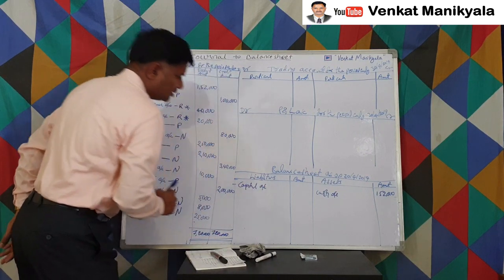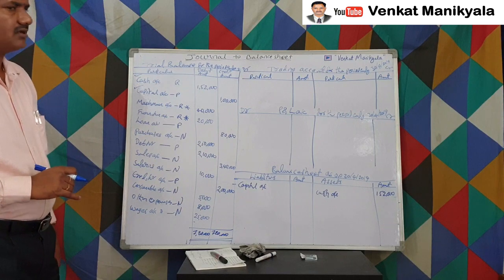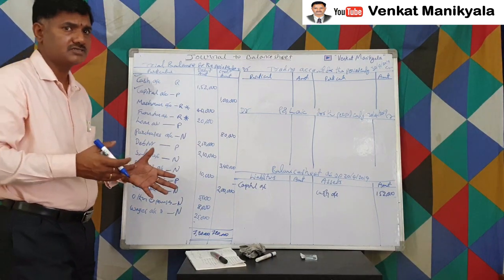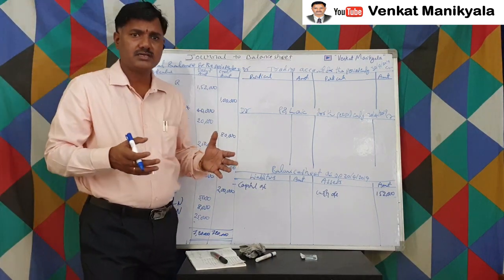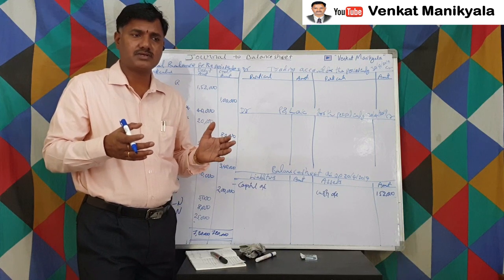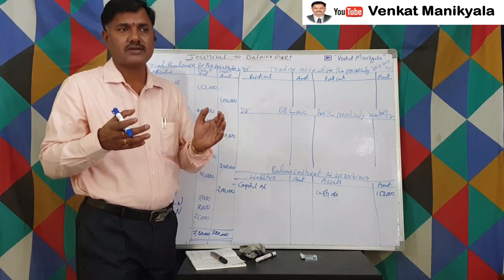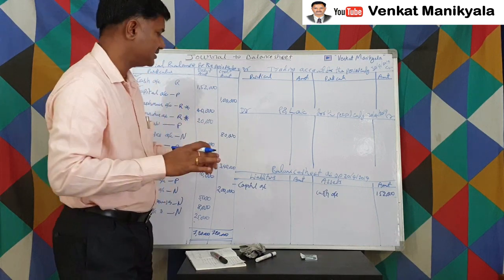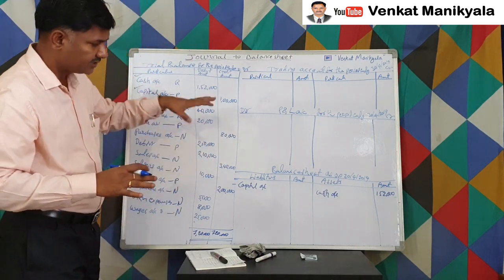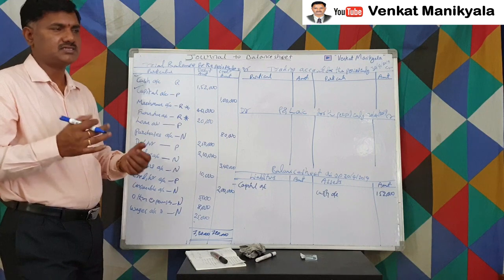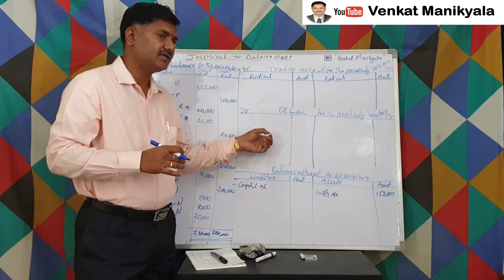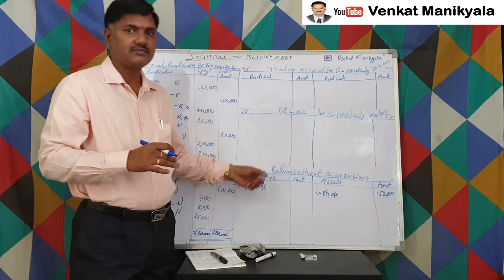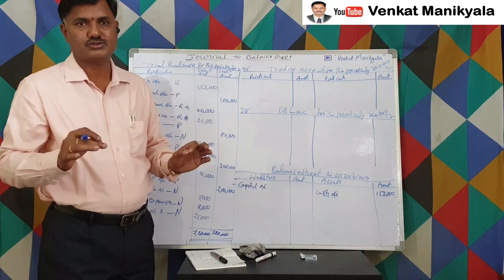Capital account. Generally, when we get a profit or loss, to whom do we give it? If it's a profit, we are supposed to give it to the owner. If it's a loss, we are supposed to get it from the owner, right? So that's the reason the capital account by default has some adjustment. What is that adjustment? If we get any profit, we have to add. If we get any loss, we have to reduce, right?